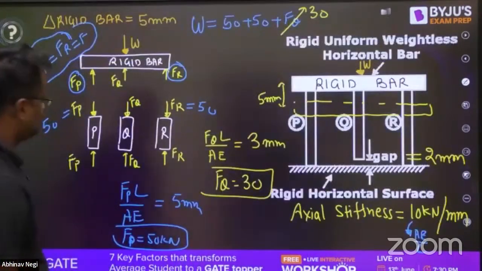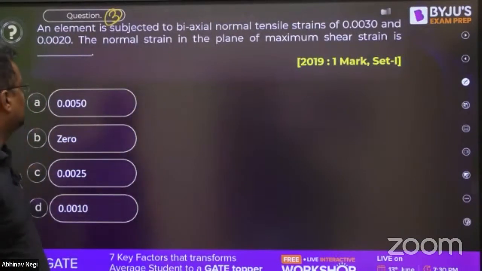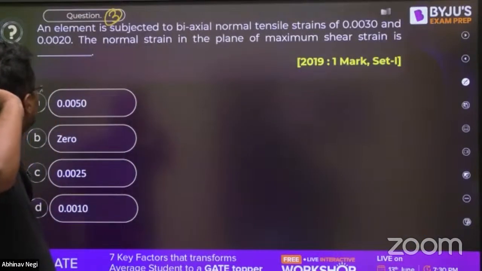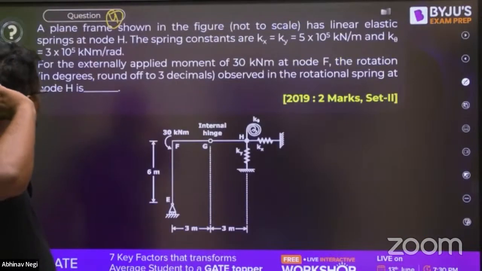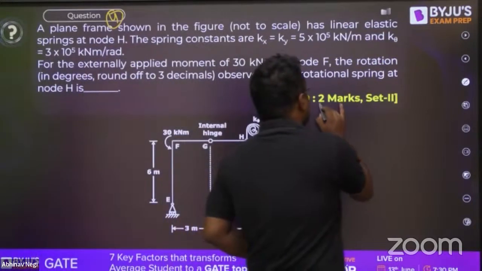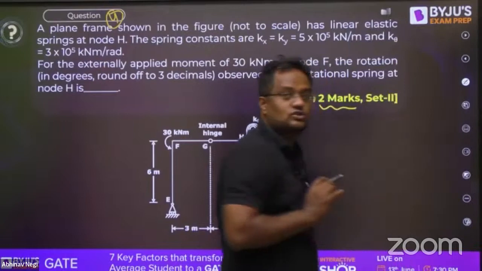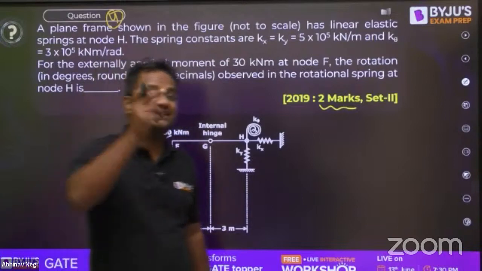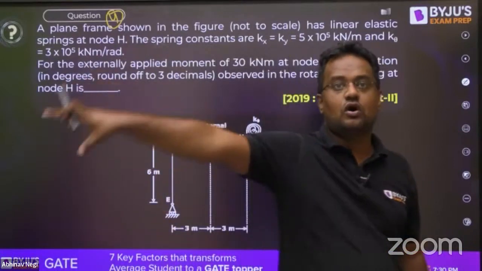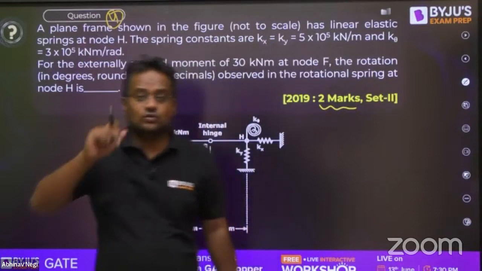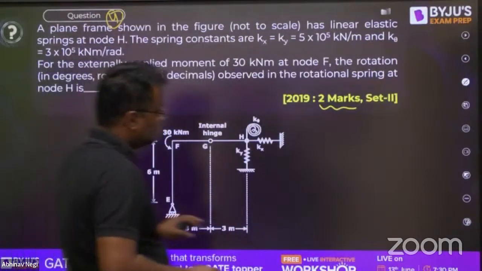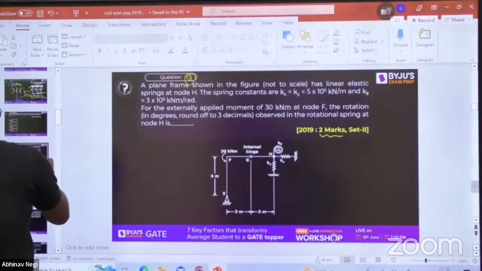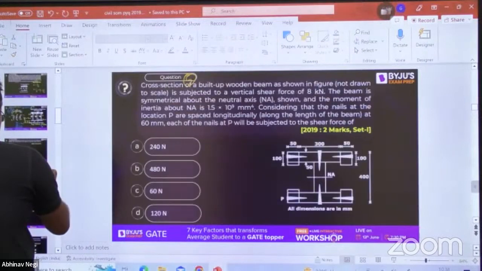Now moving to the next question. Question number 3, sir has taken. Question number 1 was done. We are still in 2019 only. Now this is question number 4, again 2 marks. And again, as our Dhira sir has told, these are the questions from where the single digit ranker will be distinguished from all the other students. This is also one of those types of question.